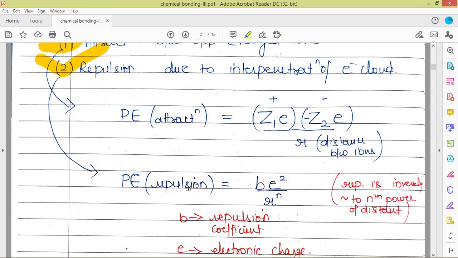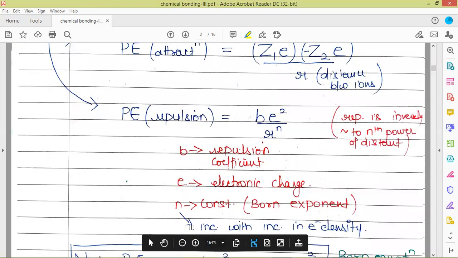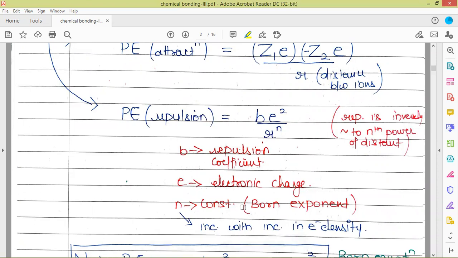And here is the potential energy of repulsion, which comes into play between the electron clouds due to the interpenetration of electron clouds of both the ions. So this is given by B multiplied by E square divided by R raised to power n. Here B is the repulsion coefficient, E is the electronic charge, and n is the Born exponent, a constant. R is the same, that is the internuclear distance between the oppositely charged ions.